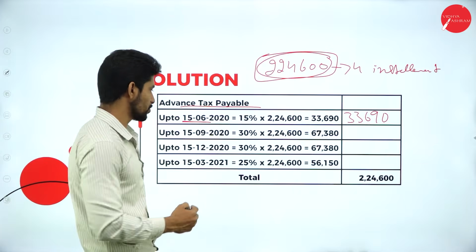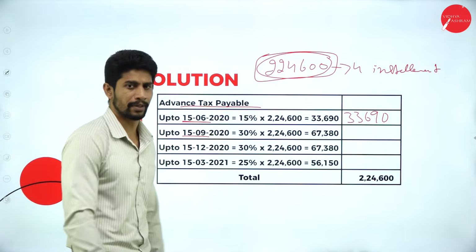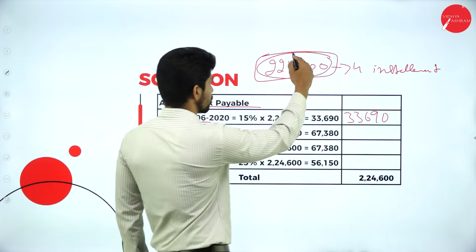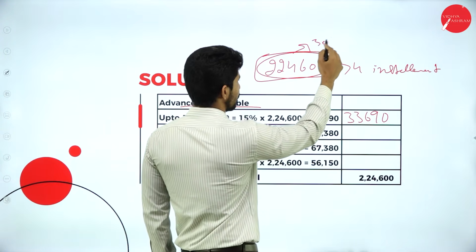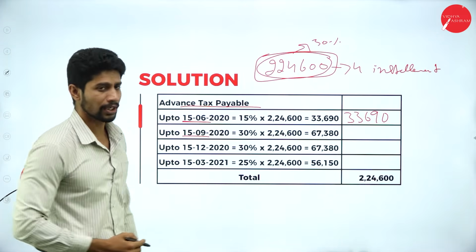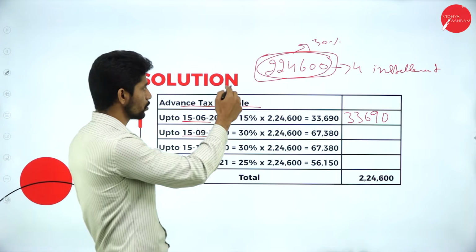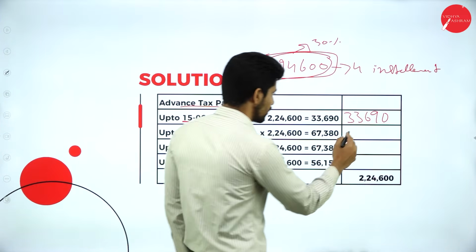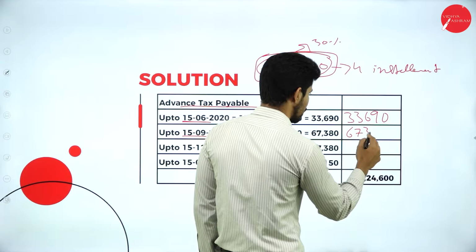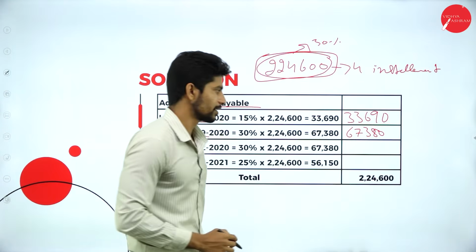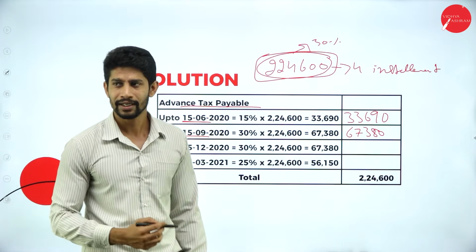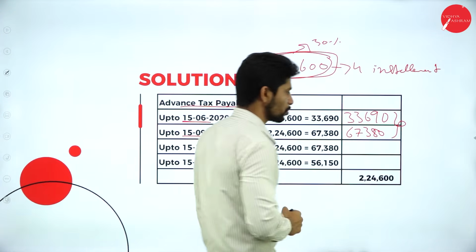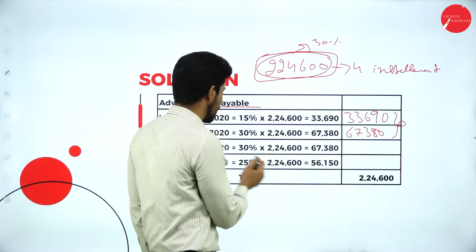Next, the second installment is on when? It is on 15th September. Okay. So what is the percentage? 30%. So compute 30% on 2,24,600. If you compute 30% on 2,24,600, you will get 67,380. So 67,380 is supposed to be paid. Add these two. So you're supposed to pay the total of these two by the end of the second